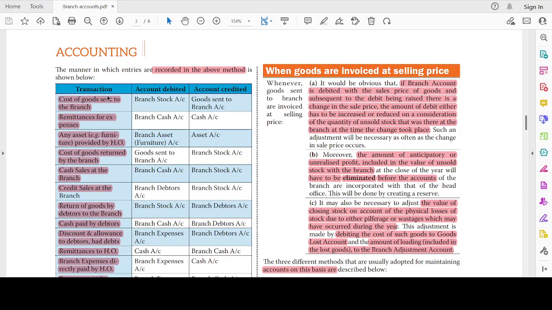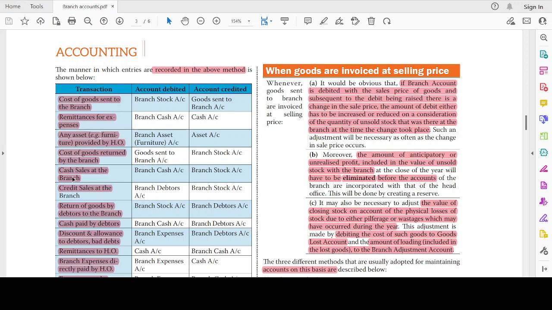Cost of goods sent to branch account: branch stock is debited while the stock of head office will be credited, right? Instead of that, we are crediting goods sent to branch account. Remittance for expenses: branch cash increases, right? So branch cash account debit, and head office cash goes out, so to cash account. Any asset provided by the HO, branch asset will be increasing, so branch asset account debit, to asset account, as head office asset will be decreasing. Cost of goods returned by the branch: reverse entry, branch stock account debit to goods sent to branch account. So the reverse entry will be for returns: goods sent to branch account to branch stock account.